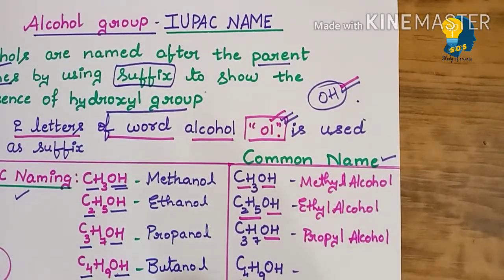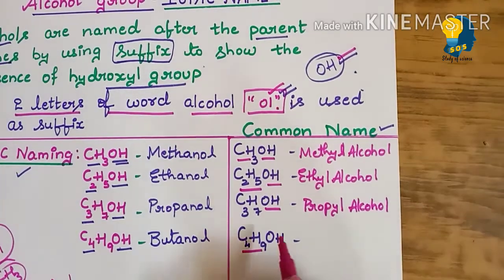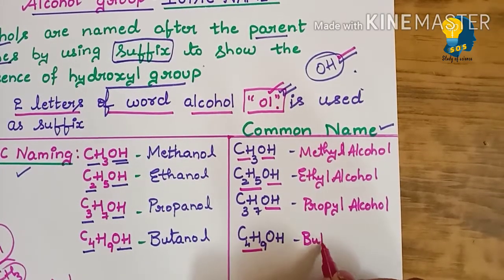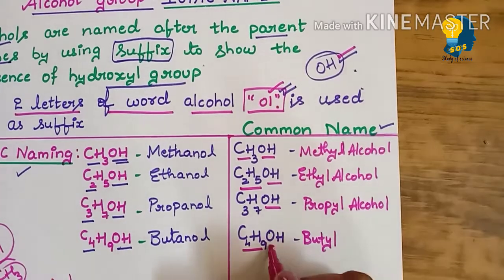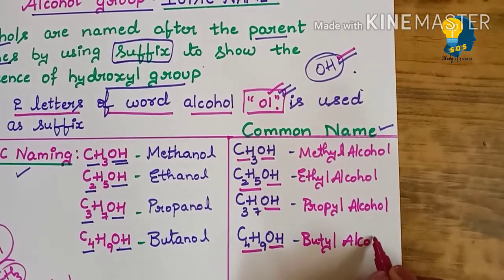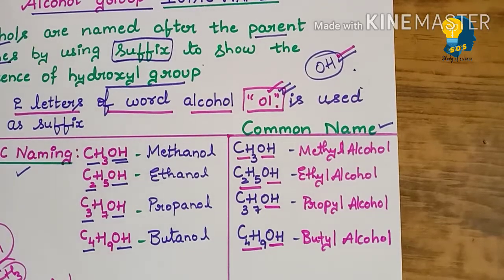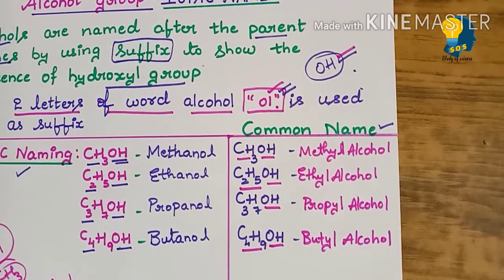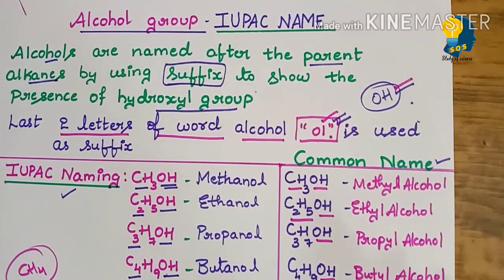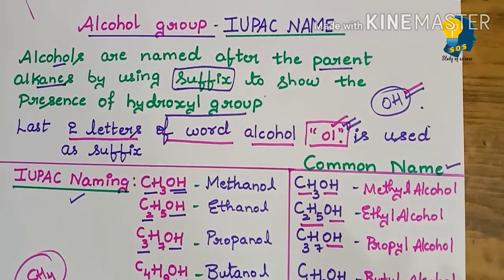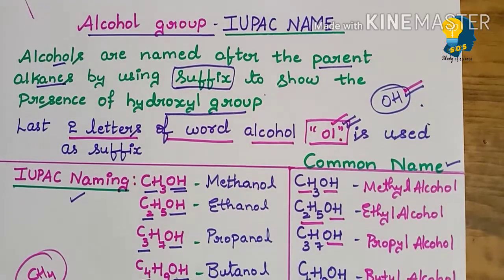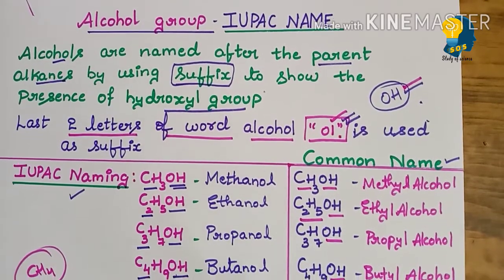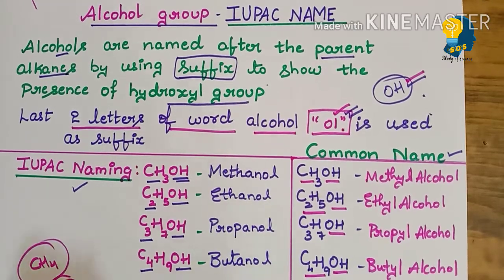Then this was butane. As we have removed one hydrogen, it became butyl, and this is alcohol. It is butyl alcohol. Clear? So these were the common names which were given before the IUPAC names got introduced for these organic compounds. IUPAC names are very important. They will be asked very often in your examination. But it is very important to know both the names. If you can write both the names, it is correct.